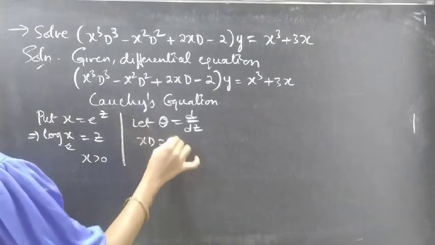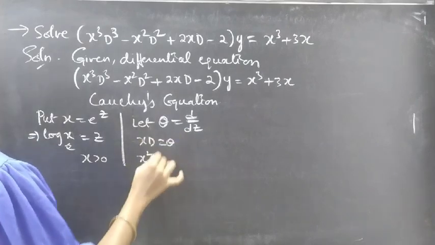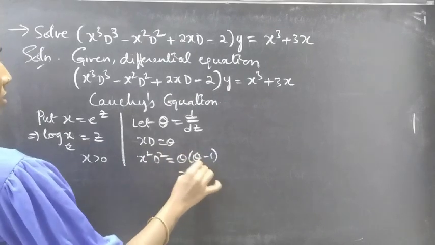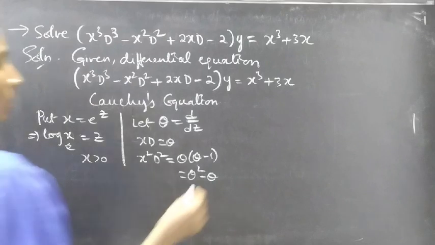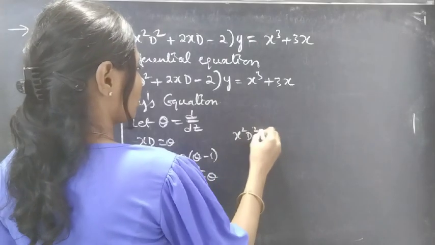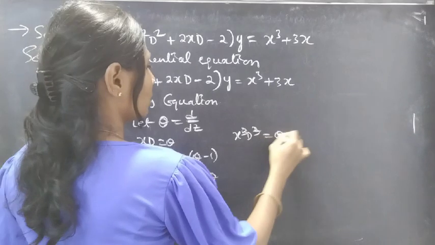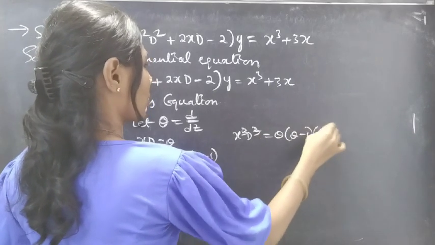Then xD equals theta, x square D square equals theta of theta minus 1, or theta square minus theta, and x cube D cube equals theta of theta minus 1 into theta minus 2.